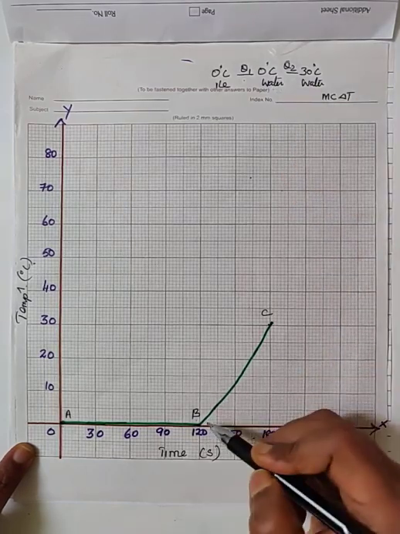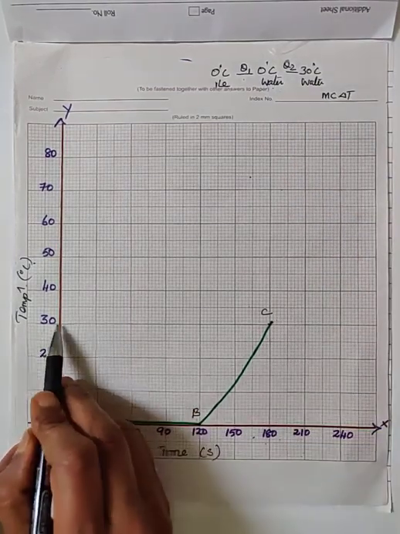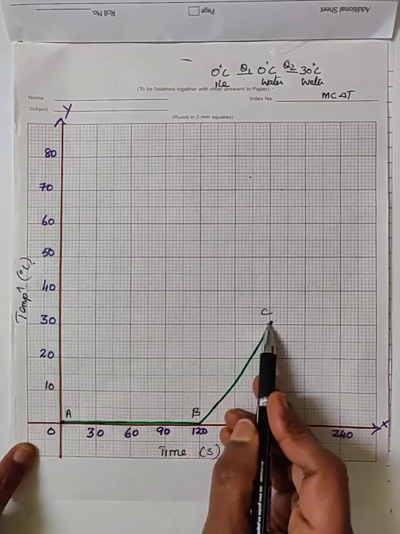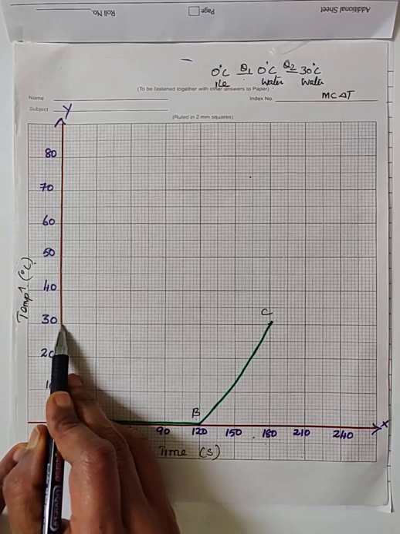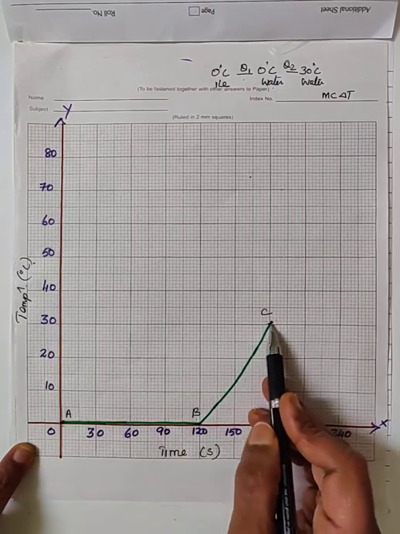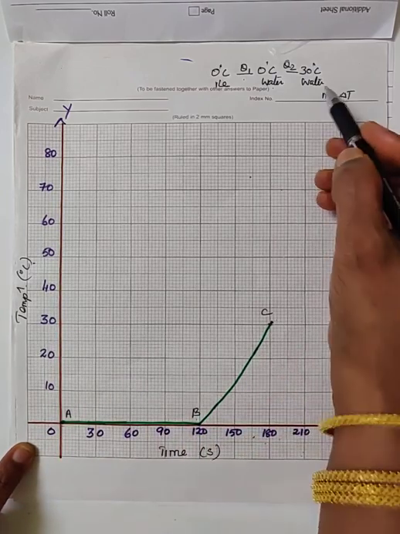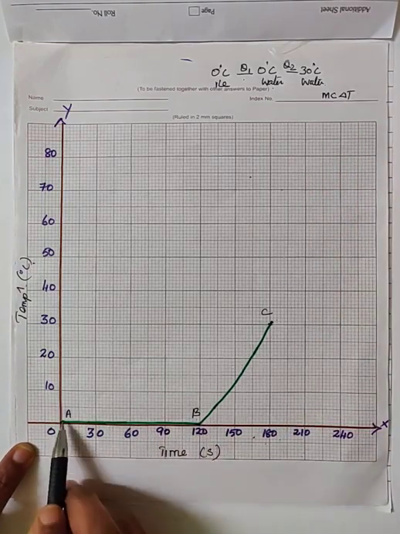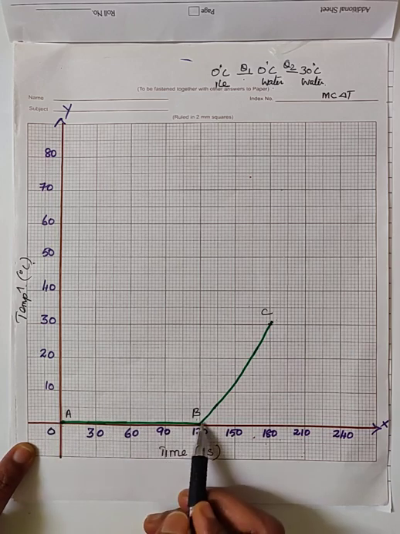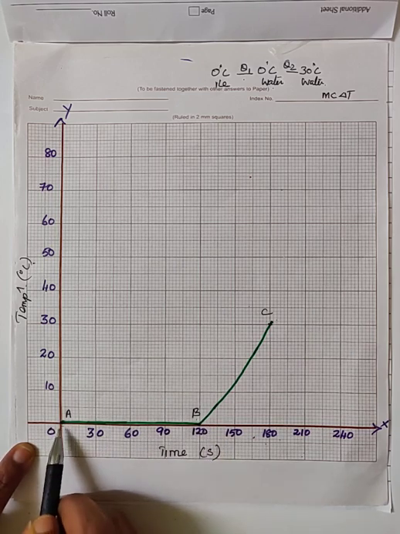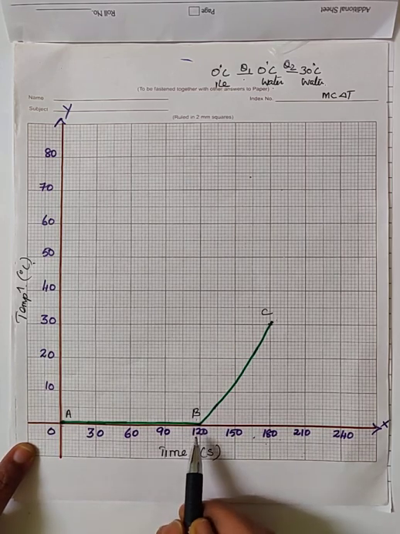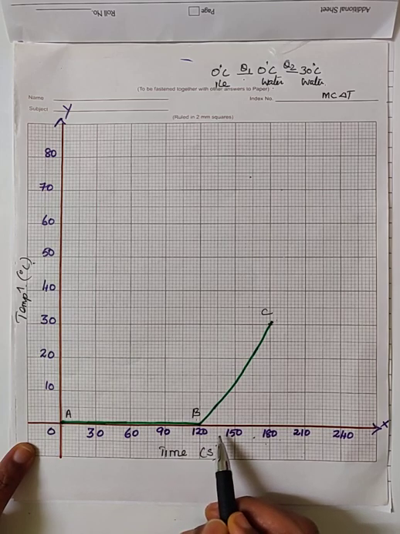Yes? And point C. The temperature of the substance is 30 degrees Celsius. Can you see here the y-axis? 30 degrees Celsius. The point C corresponds to 30 degrees Celsius. But the state of the substance is liquid, that is water. So, at points A and B, the temperature is the same, but the substance is in a different state. At A, the substance is ice, solid, temperature is 0 degrees Celsius. At the point B, the temperature is the same, but the substance is in the liquid state.